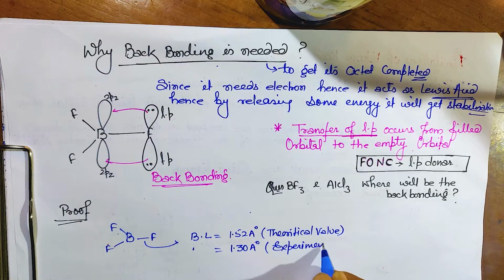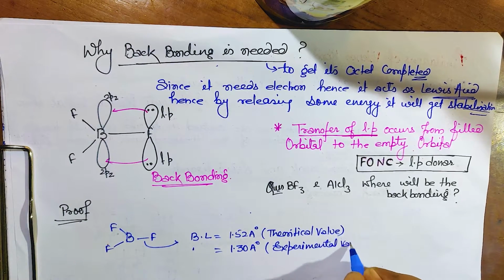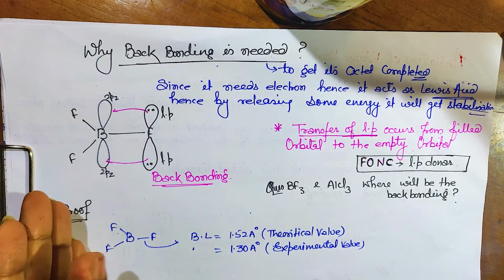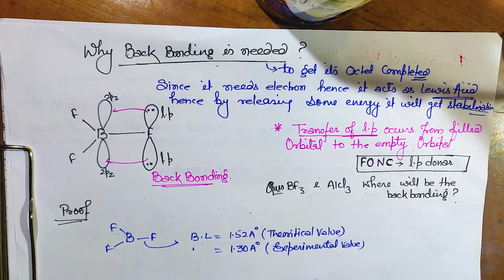What does it mean? It means there is some kind of bonding occurring over here, meaning a single bond. Now you can see that when this single bond length went from 1.52 to 1.30, the bond length shortened. So whenever the bond length shortens, it clearly says that the single bond has acquired some double bond character.